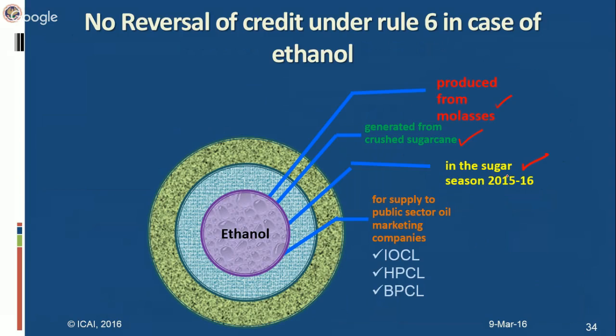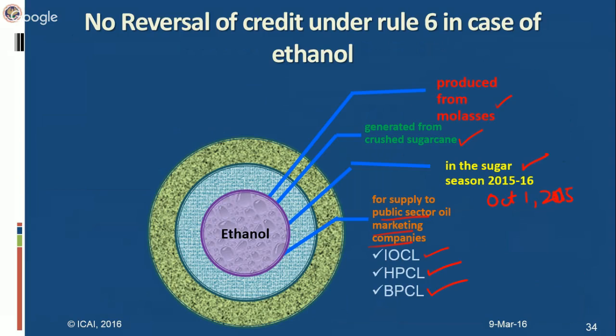Next condition for non-reversal of credit is that ethanol should have been produced in the sugar season 2015-16, starting from October 1, 2015. This benefit is only limited to this period, that is sugar season 2015-16. And the next condition which needs to be fulfilled is that this ethanol should have been supplied to public sector oil marketing companies, which is IOCL, Indian Oil Corporation Limited, HPCL, Hindustan Petroleum Corporation Limited, and BPCL, that is Bharat Petroleum Corporation Limited.